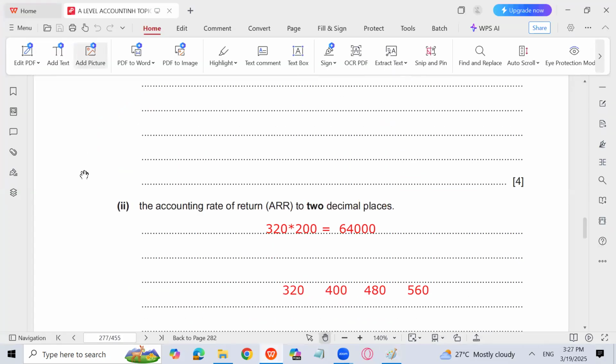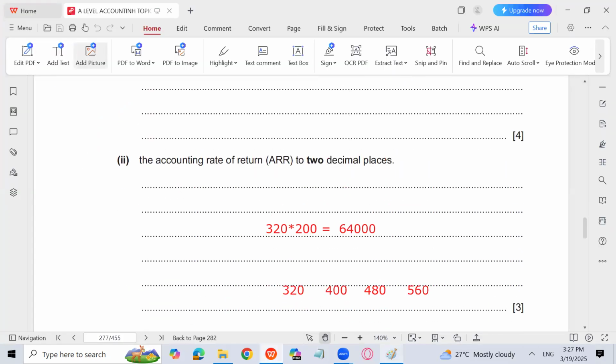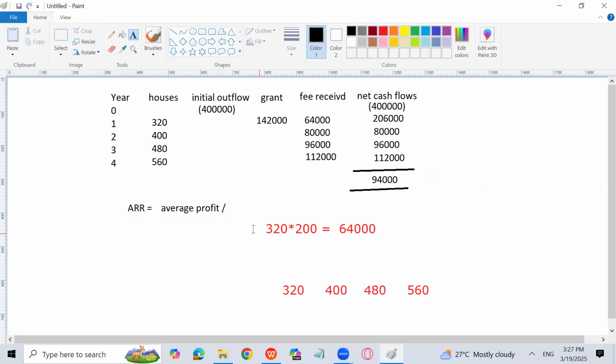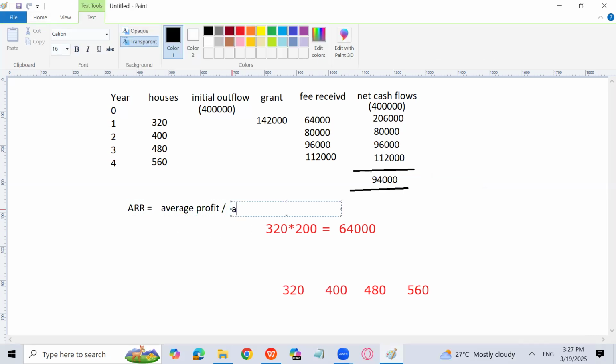Let's see. The accounting rate of return in 2 decimal places we have to calculate. So let's go for it. ARR. The formula for ARR is how much? Average profit divided by average investment multiplied by 100.